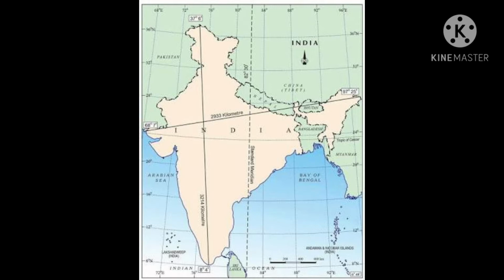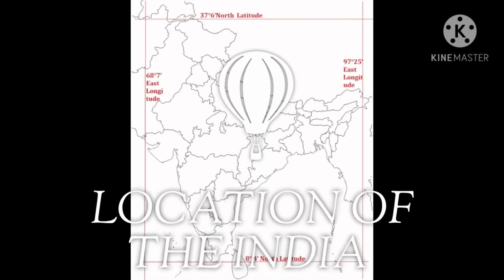North to south, from Jammu and Kashmir to Kanyakumari, it extends about 3214 kilometers, and east to west, from Arunachal Pradesh to Gujarat, the length is 2933 kilometers. India is the second most populous country of the world after China, and the coastal length of India is 7516 kilometers.